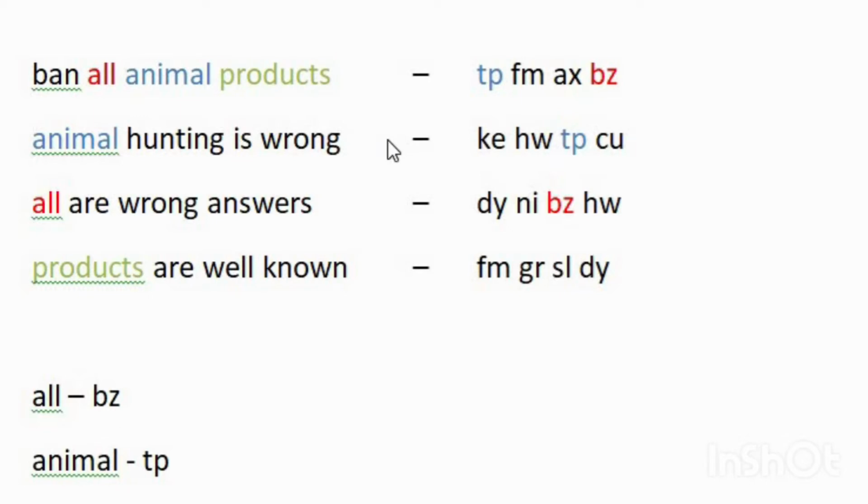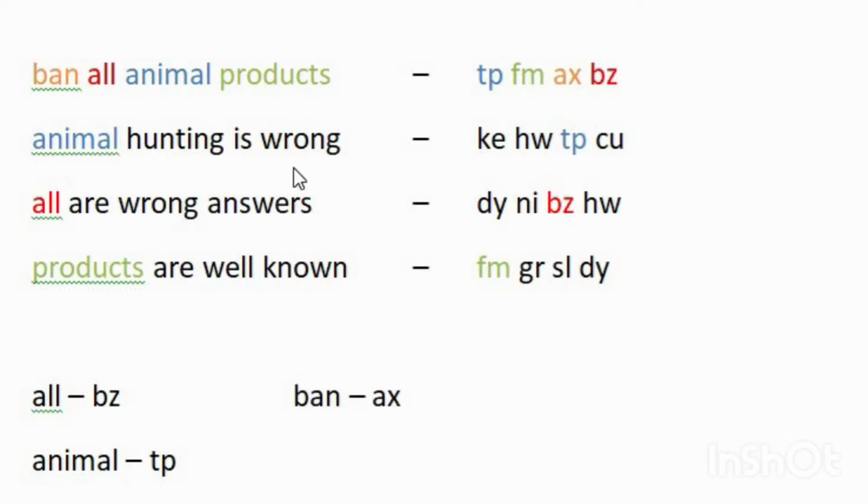That code is FM, so the code for "products" is FM. So in the first line we know the codes for "all", "animal" and "products", and the remaining word is "ban". Therefore the remaining code in the first line is AX, so the code for "ban" is AX.